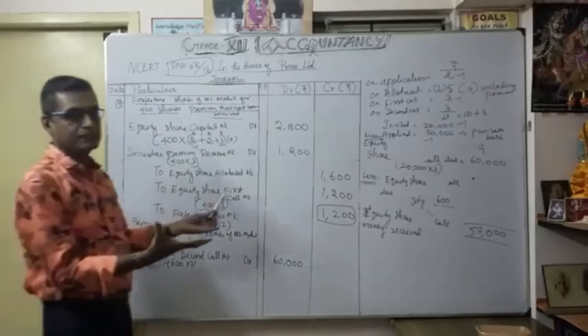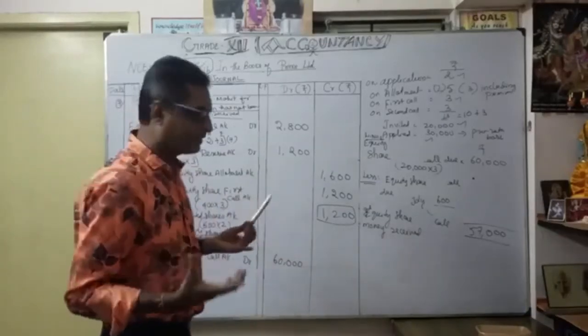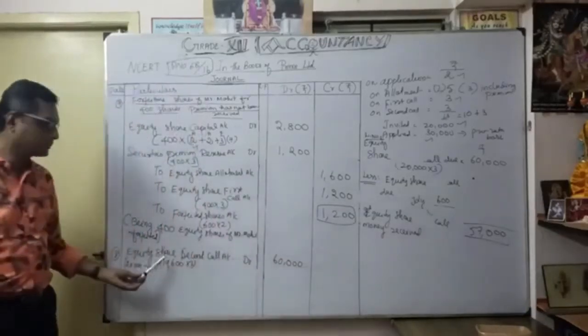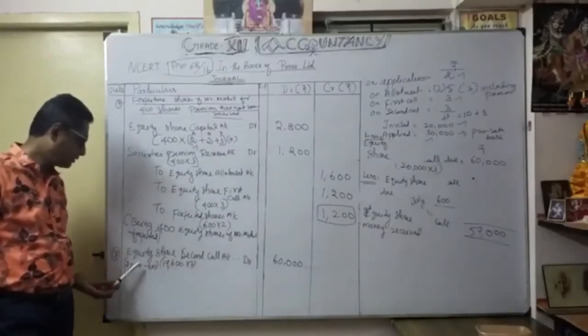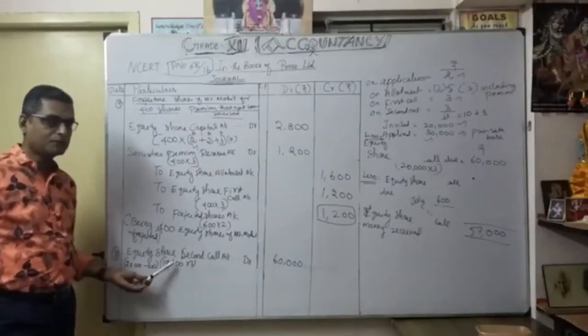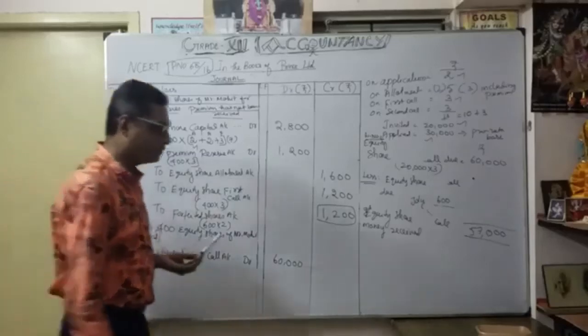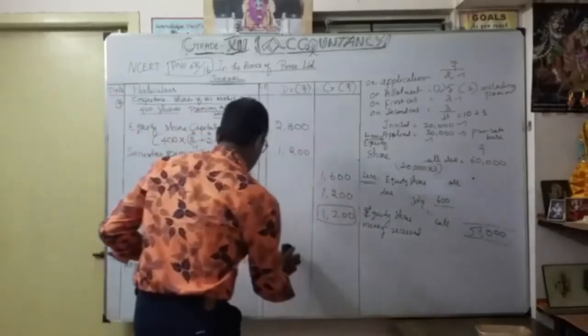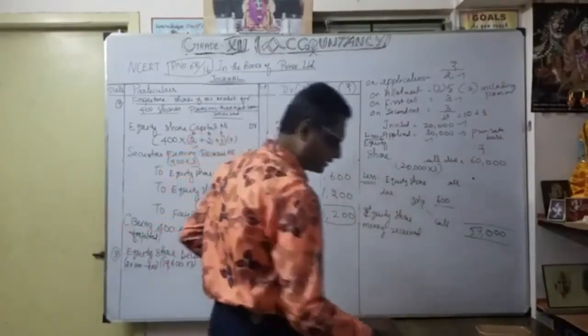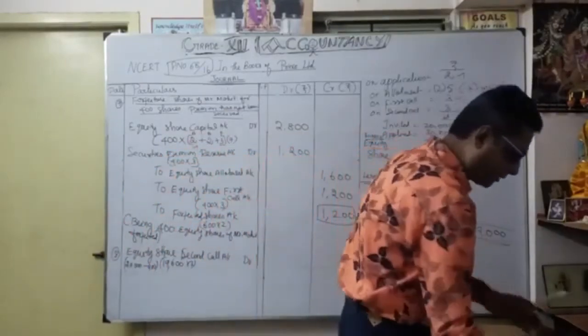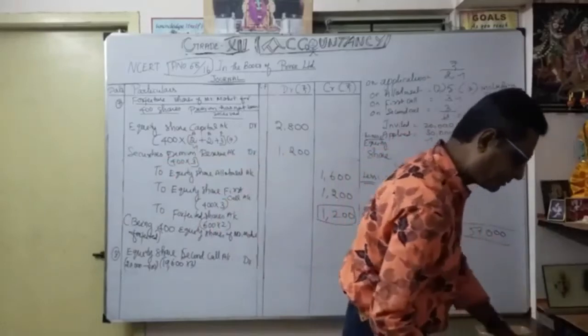So we can't get Mohit's 400. Naturally, how many shares do we expect for the second call? Only 19,600, isn't it? 19,600 into 3. So how much will it come? Not 60,000. It will come around 58,800.